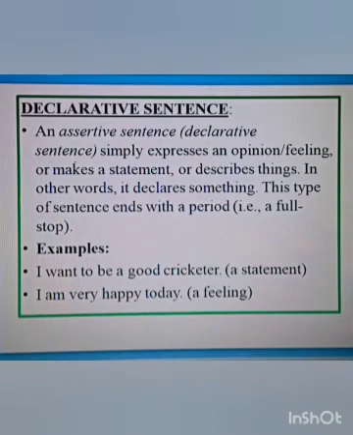Now, the first sentence we are going to see is the declarative sentence, otherwise called a statement. A declarative sentence simply expresses an opinion or feeling, makes a statement, or describes things. In other words, it declares something. This type of sentence ends with a period, that is, a full stop. Example, an opinion: I want to be a good cricketer. I want to be a good teacher. I want to be a good student. These are examples of statements.